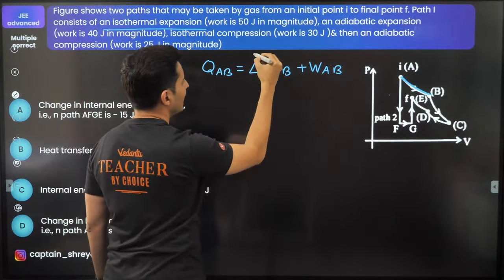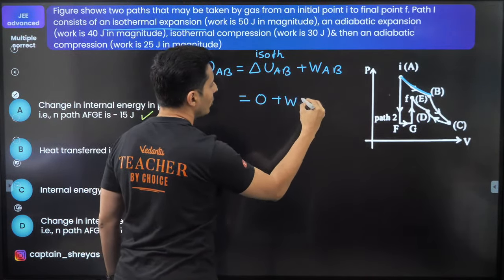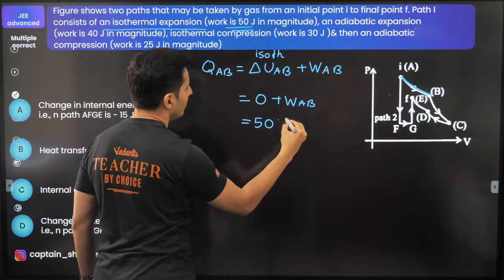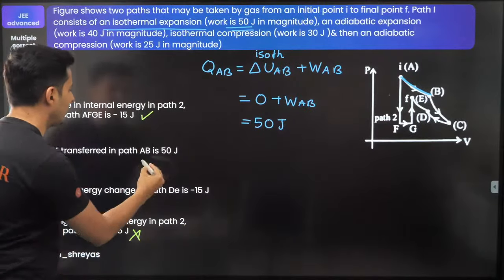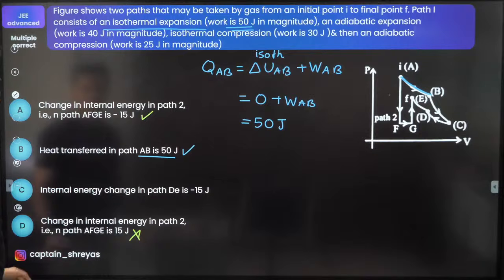So if it is isothermal process, obviously this is 0. So it is only going to be the work done from A to B. Work done is 50. So this is just going to be 50 joules. Yes, it is 50 joules. This is correct. Definitely. Heat is 50 joules.